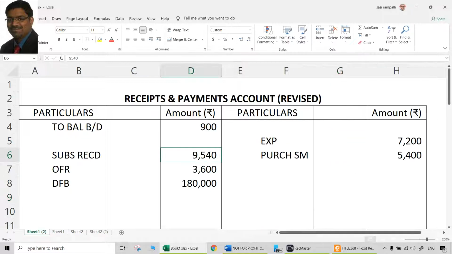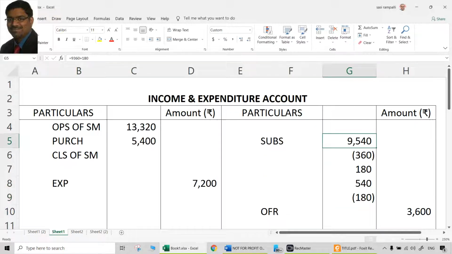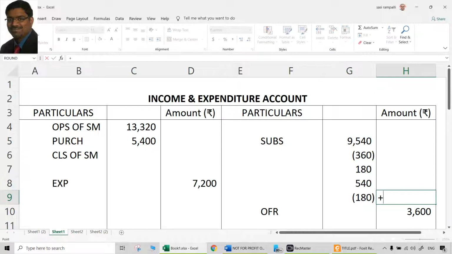So the other adjustment, if you want to do it like that, 9360 whatever we have, add here also on the debit side, add here also on the credit side. Both of them will have the same impact. So actual subscription received are 9540. From that, if you do these adjustments, what we will get is the subscriptions actually earned during the current period.